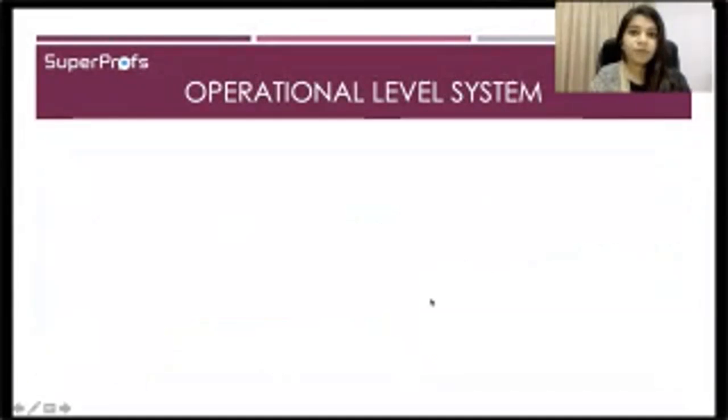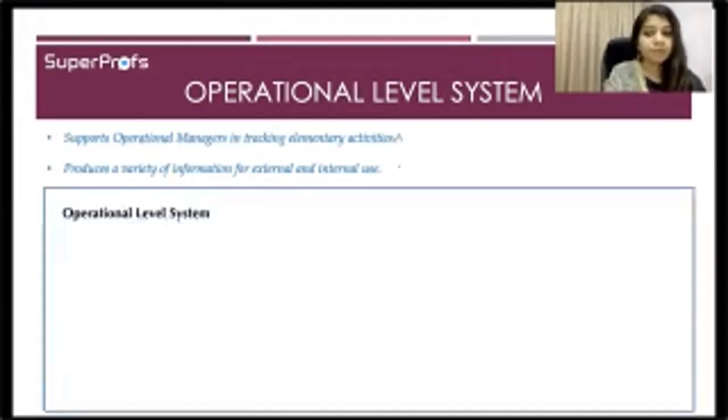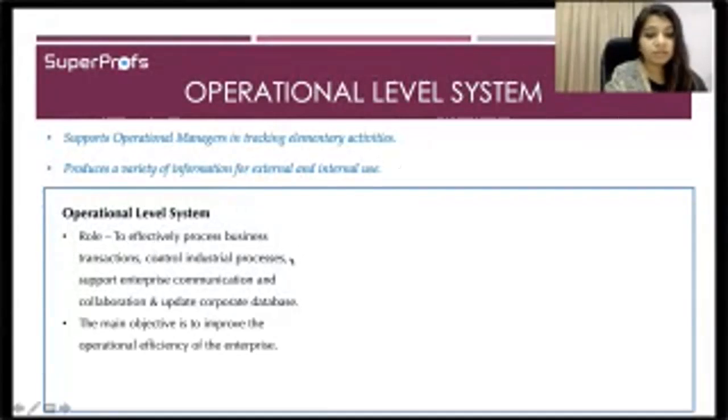All right. The next one is the fourth level, which is the operational level system. Now, this is for your day-to-day activities or the very elementary activities. And it provides a variety of information for external as well as internal use. So the role is to effectively process business transactions, control industrial process, support enterprise communication and collaboration, and update corporate database. Now, too many big words.